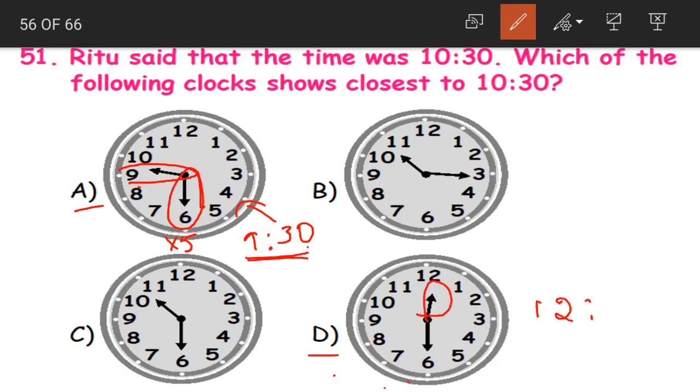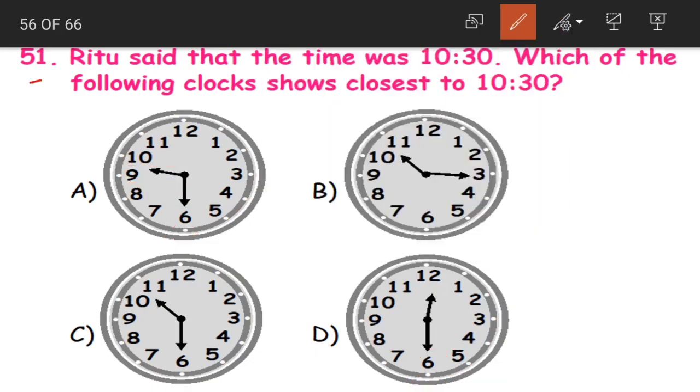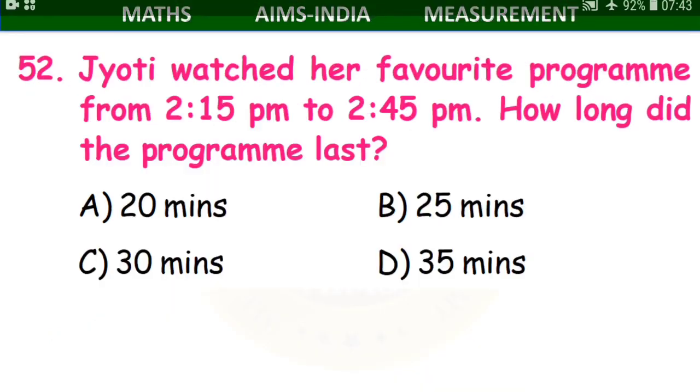So hours is 12 and long hand is at 6. So 6 into 5, 30. 12:30 is the time shown by our option D. And what is the correct option for this question 51? It is option C.